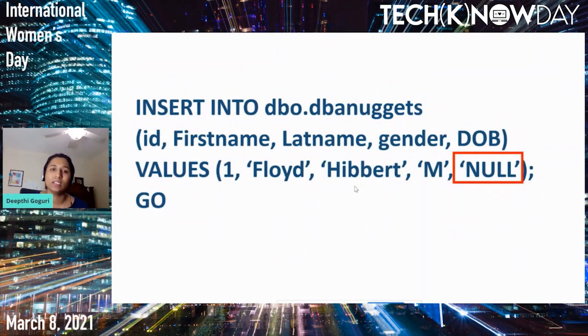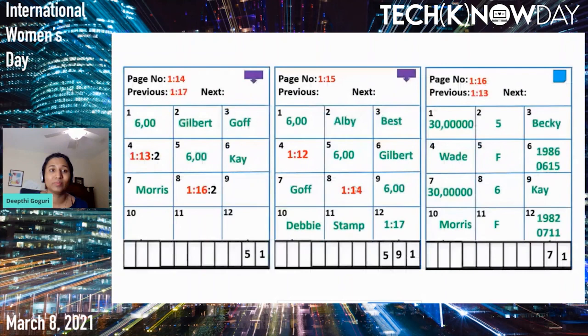Now let's insert a different record, but this time this particular Floyd Hibbert did not provide the date of birth. Maybe he's not born yet, right? So let's see how the null value gets inserted as well. Here, the data page, page number 16, is currently full. That means SQL Server should allocate an unallocated page to the table, and we have to grab that page into the memory. We do not have space inside the memory.